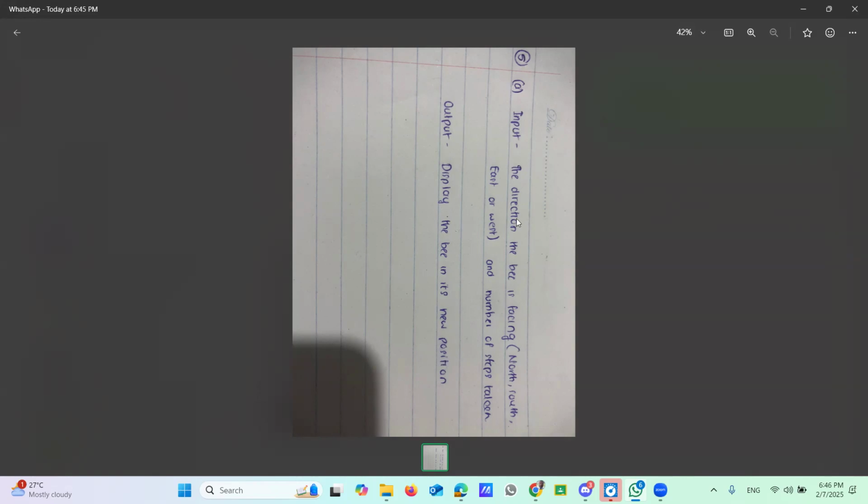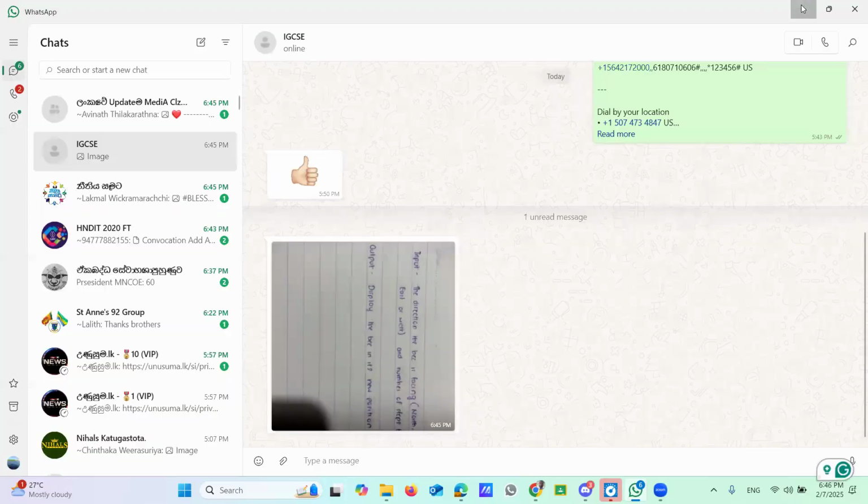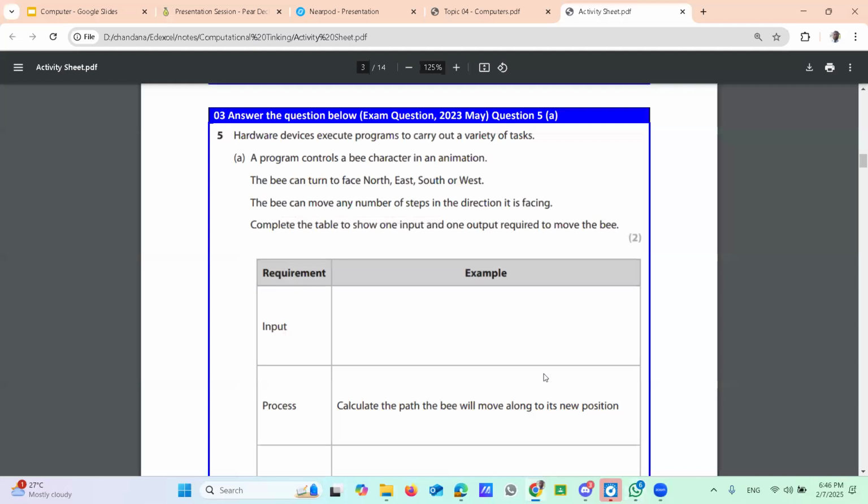That also you can say the number of steps that we can go forward in that particular direction. Right, that output is okay. The new position of the Bee-Bot. I think you're having that knowledge, right? That easily you can catch the inputs and output for the particular given situation, right?